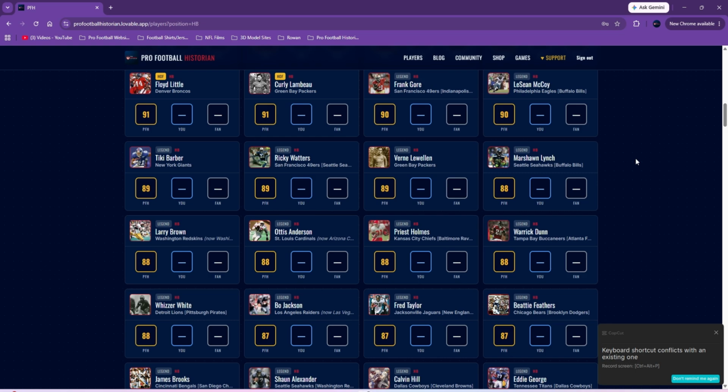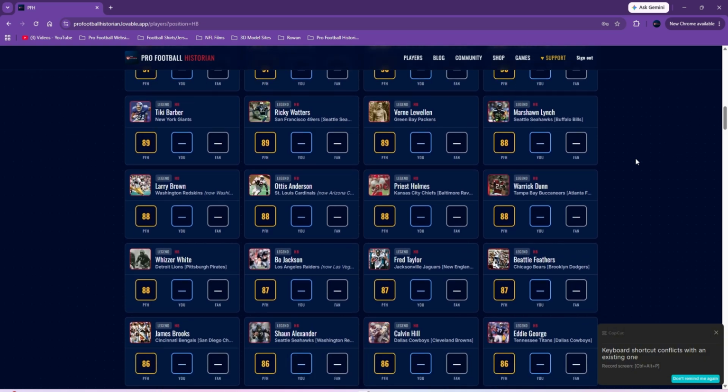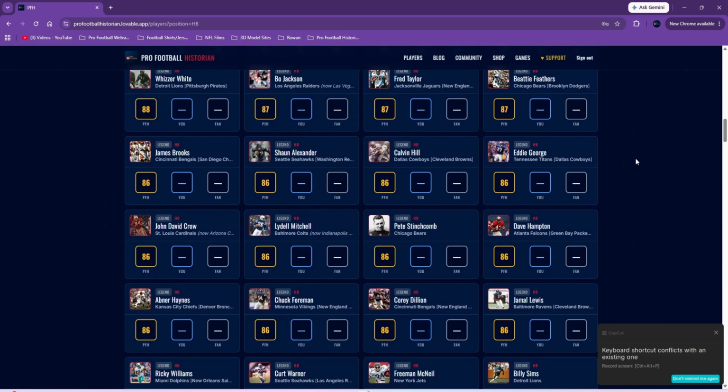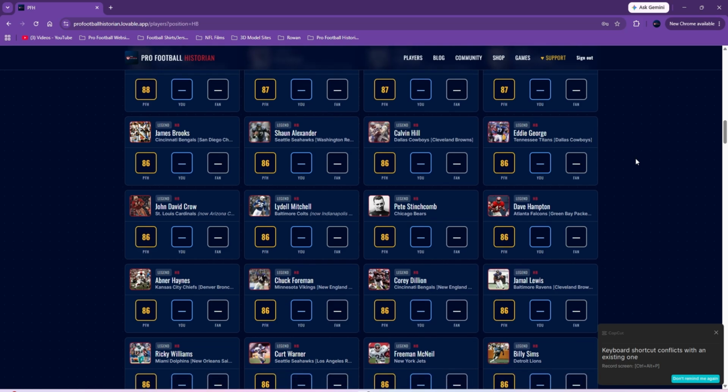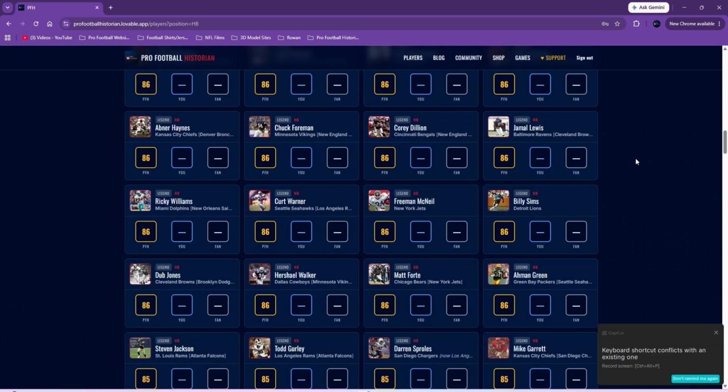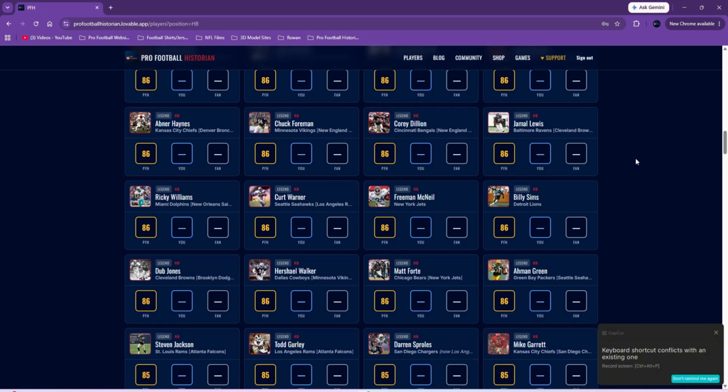So I try to incorporate just film watching, what I know about the player, how people talked about the player, and use the formula though to not be too far off of that, so I can be not biased in my opinion of a player, because there are players obviously I like that I would want to give a higher grade, but I have to be realistic and give them a solid grade that makes sense.